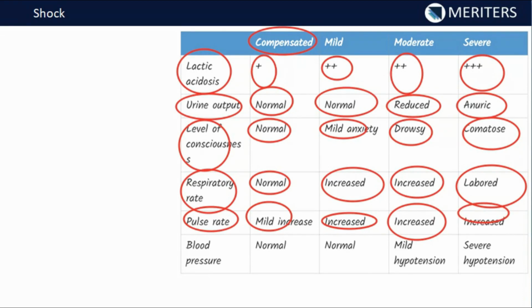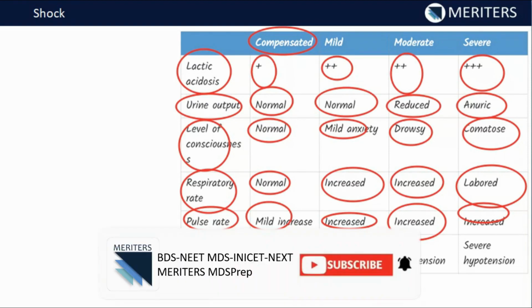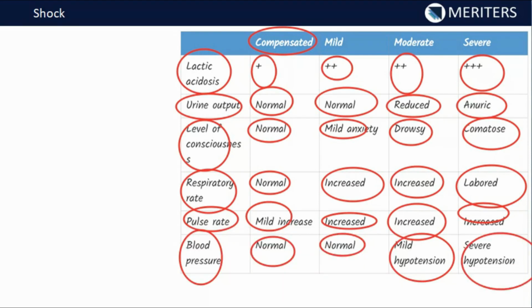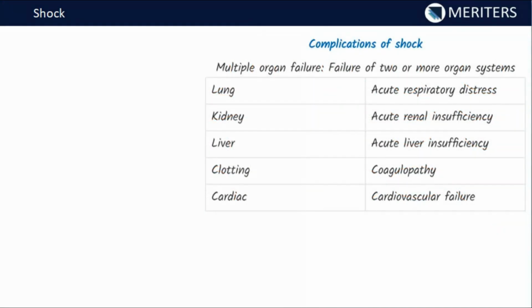Coming to the blood pressure, compensated mechanism has made the blood pressure normal. In mild decompensated also it can be normal. Mild hypotension can be seen in the moderate one, and severe hypotension is observed in the severe decompensated form of the shock. So these are the various comparisons of various characteristics or various metabolic parameters which are seen in the body in different forms of shock.